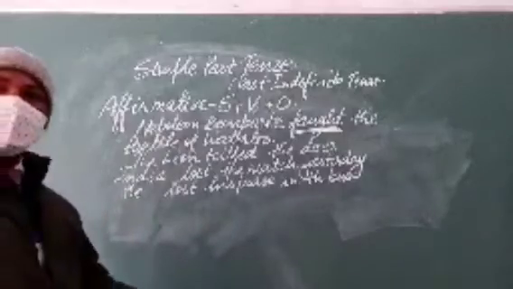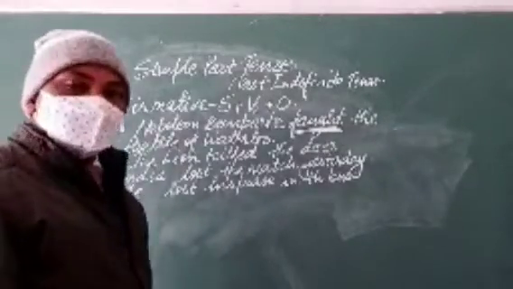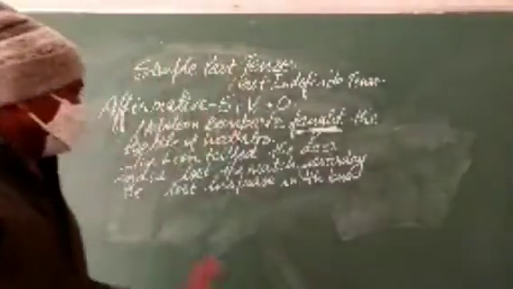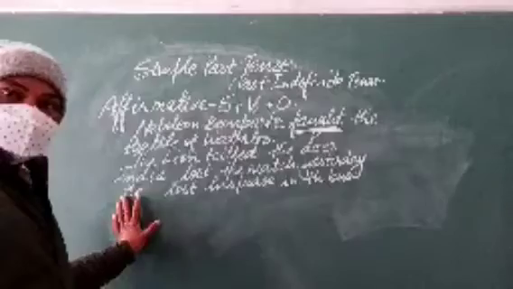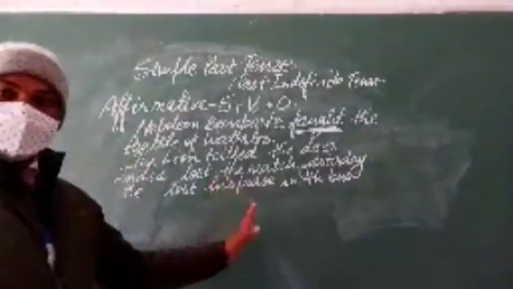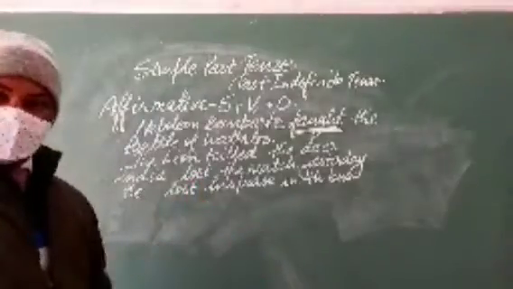Along with, there are many examples which can be given using simple subject, second form of verb and object.